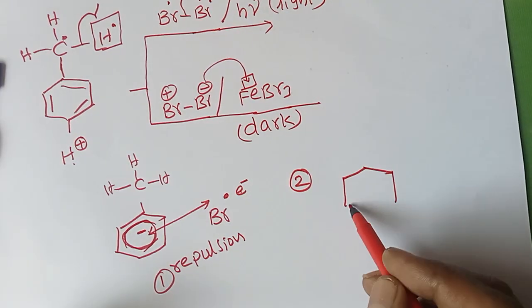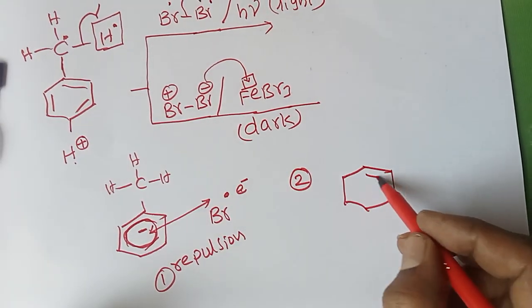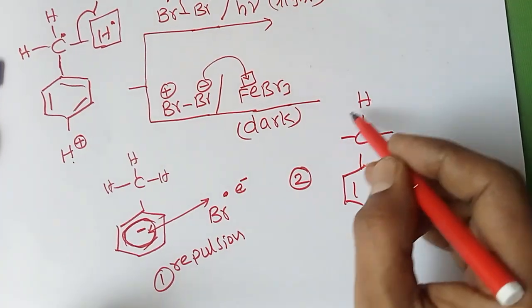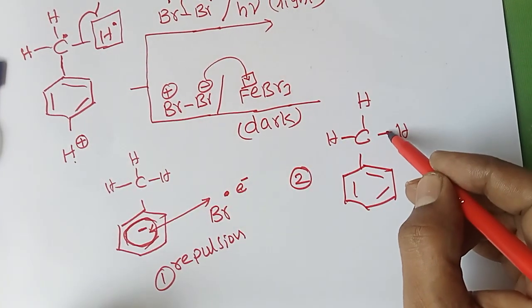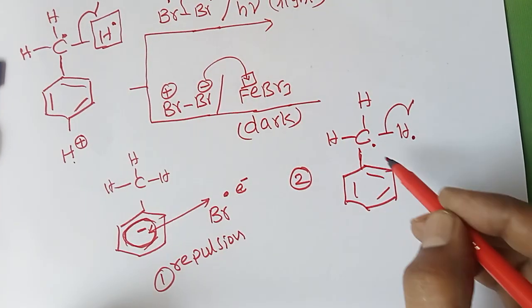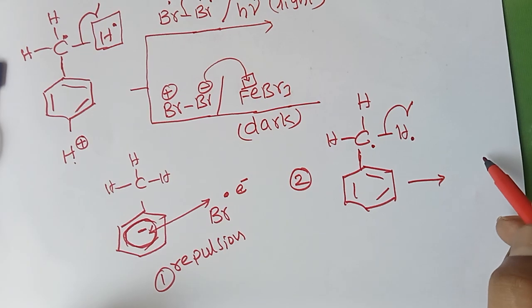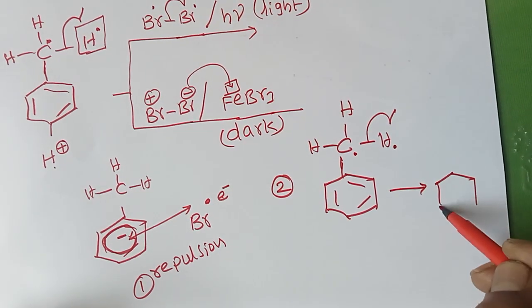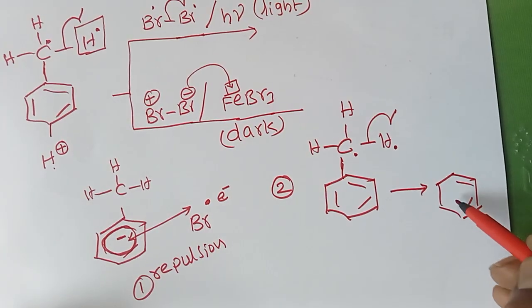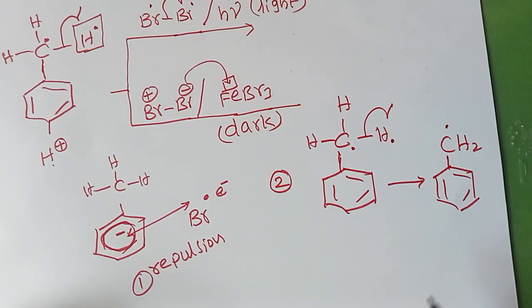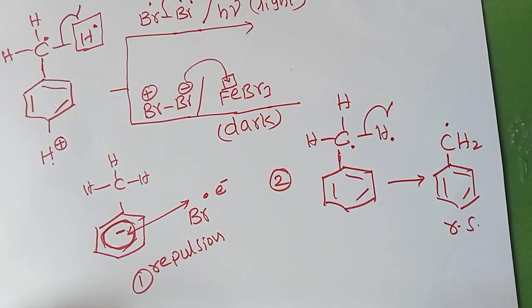Here I will give the second reason. Second reason is, in case of toluene, CH3, methyl benzene, if this bond breaks homolytically, hydrogen radical and carbon radical, it gives rise to the stable benzyl radical. This benzyl radical is more stable due to resonance. This radical is stable due to RS, RS means resonance.